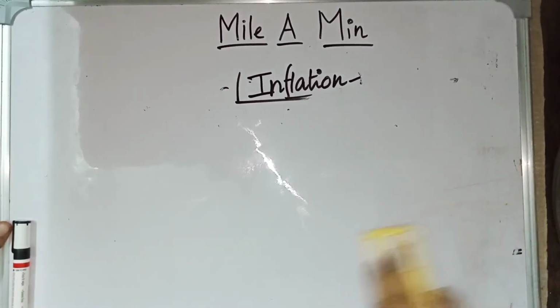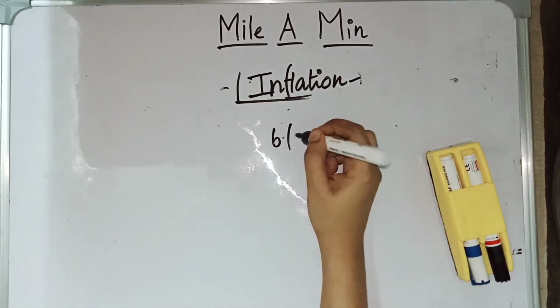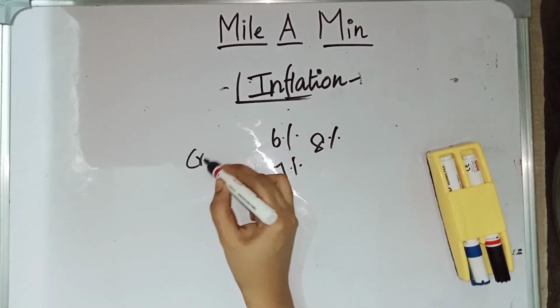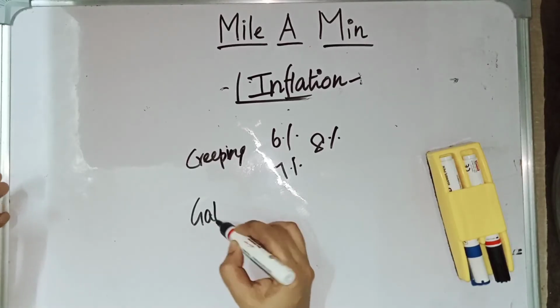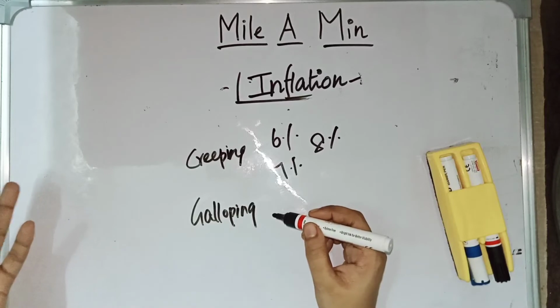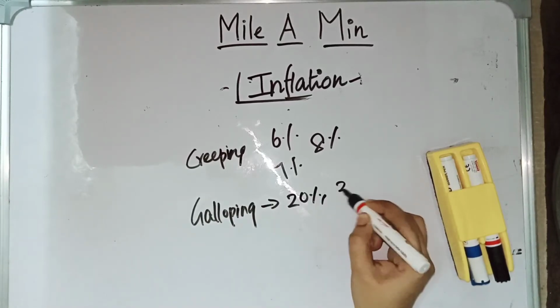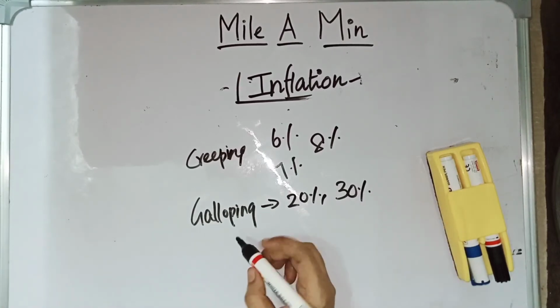First, walking inflation. In walking inflation, the inflation will be in single digits, say 6%, 7%, 8%. Then it is called creeping inflation or walking inflation. The second one is galloping inflation, because it is very high. The inflation is in double or triple digits, around 20%, 30%, and that is called galloping inflation.